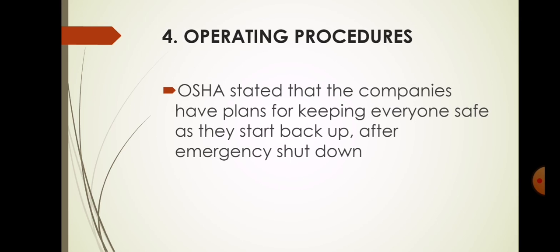The fourth element is operating procedures. OSHA stated that the companies must have plans for keeping everyone safe as they start back up after emergency shutdown. This means if you are going to start your processes, there must be operating procedures for restarting your plant or restarting your process industry. So you must have operating procedures for startup.